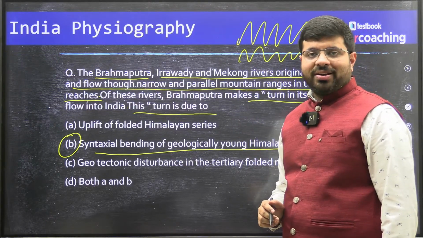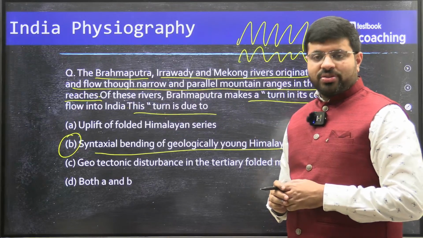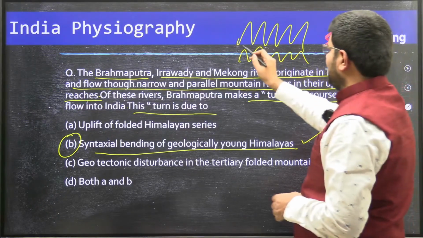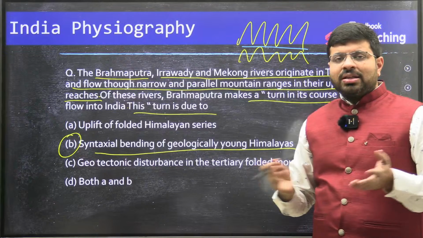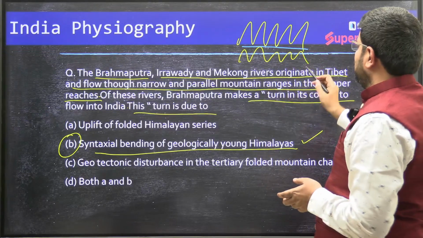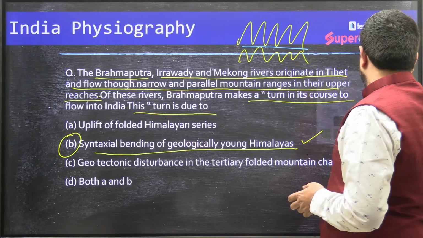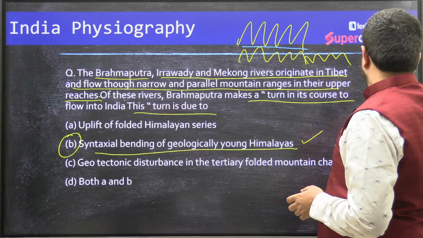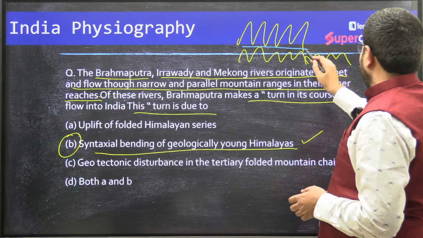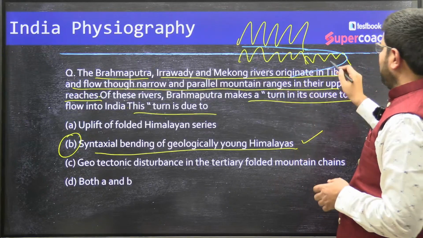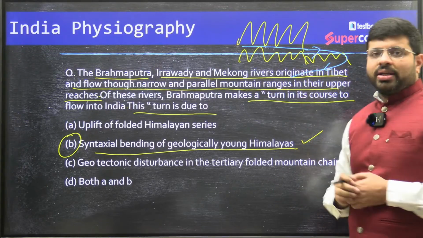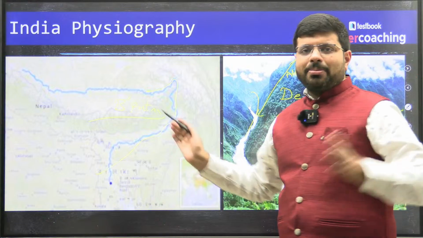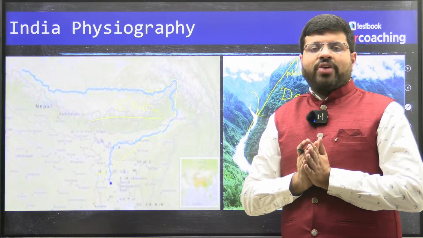Now you see this phenomenon. Once again, the other side. This is another difficult question. You can see when there are mountains like this, and imagine there is a river which is moving like this. There is nothing wrong in it. The U-turn is because of the syntaxial bend. Then you find the river taking a turn, right? So as you can see in this picture, the U-turn is at the syntaxial bending, that is the curve-like structures which you find at the edges.